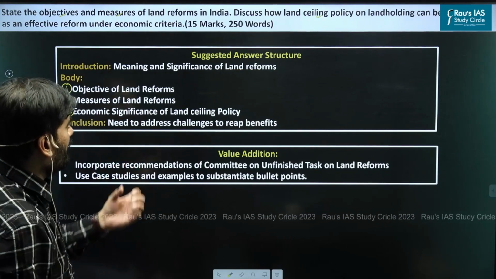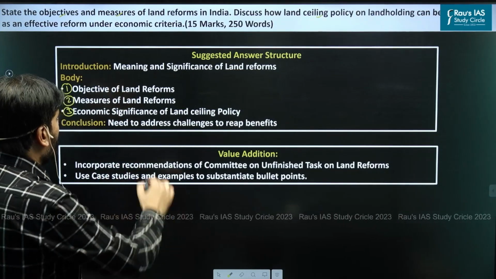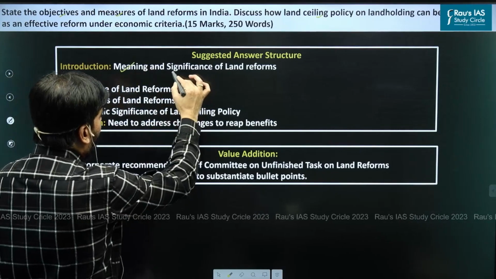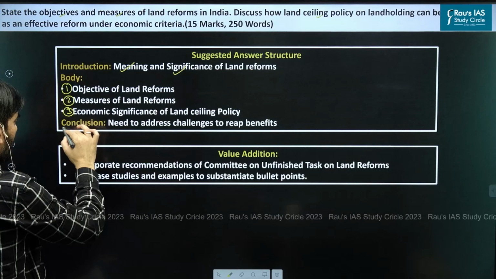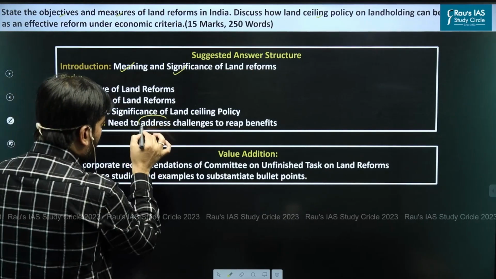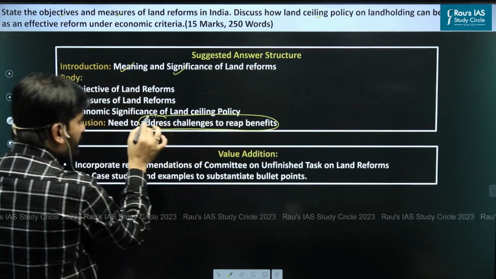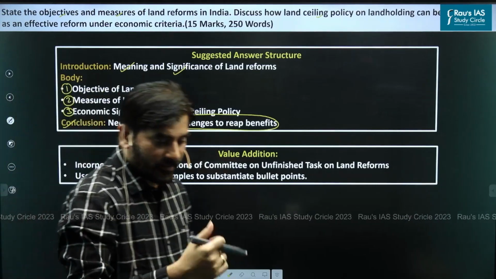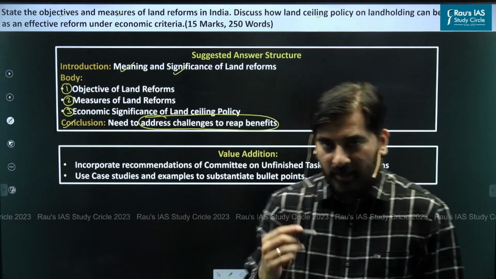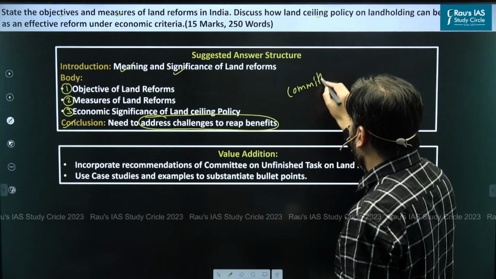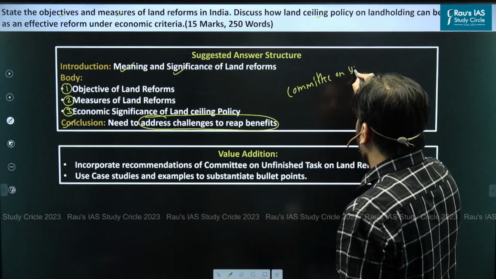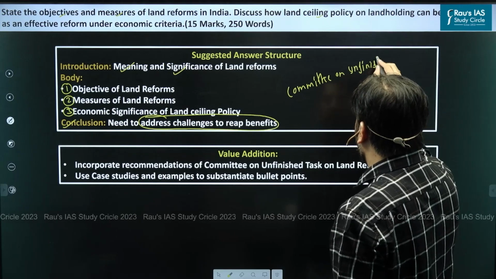What can be the introduction? Introduction here could be the meaning and significance of land reforms. And what can be the conclusion? Conclusion here is we need to address the challenges to reap benefits. What challenges? So there's a committee. The committee is called the Committee on Unfinished Task on Land Reforms.